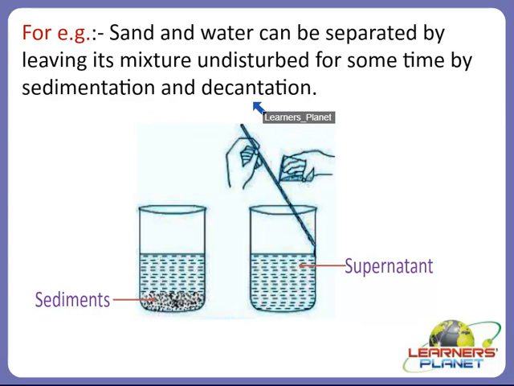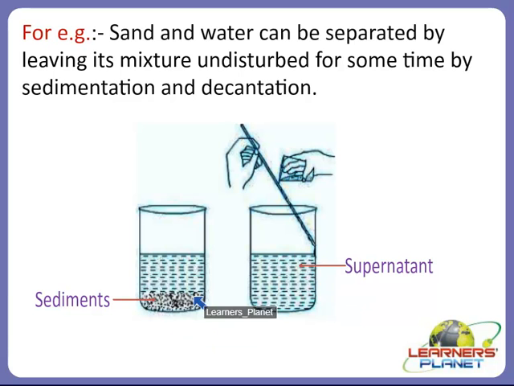The sand particles will settle down as they are heavier, and the water with the lighter impurities will be collected at the surface, which is also known as the supernatant, right?